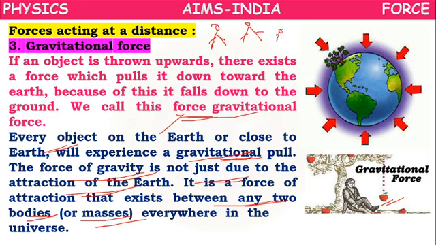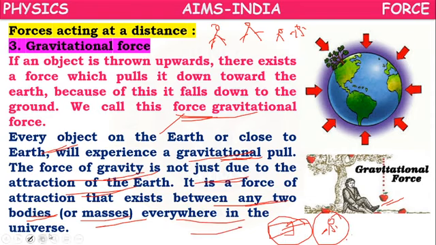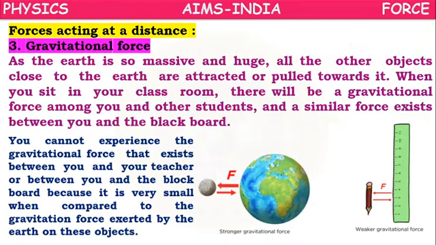Or between a student and the teacher, there will be a gravitational force. Or between the bench we are sitting on and the student, gravitational force will be there. Means on the earth, between any two objects, any two masses, or everywhere in the universe, between any two bodies, this gravitational force will be there.